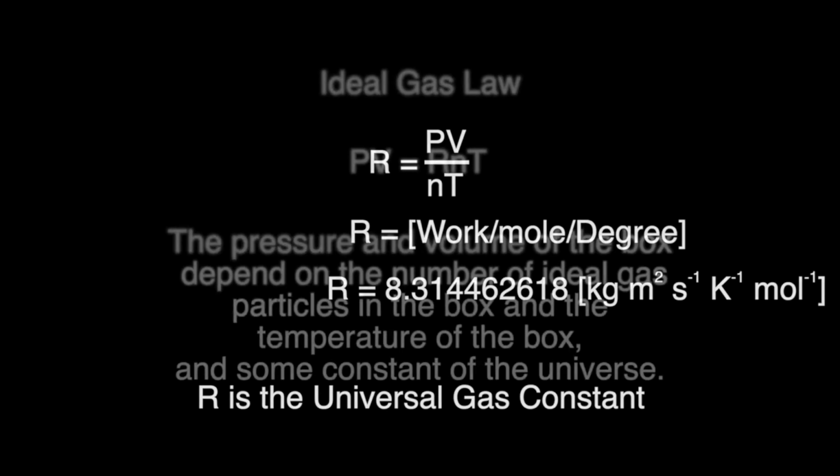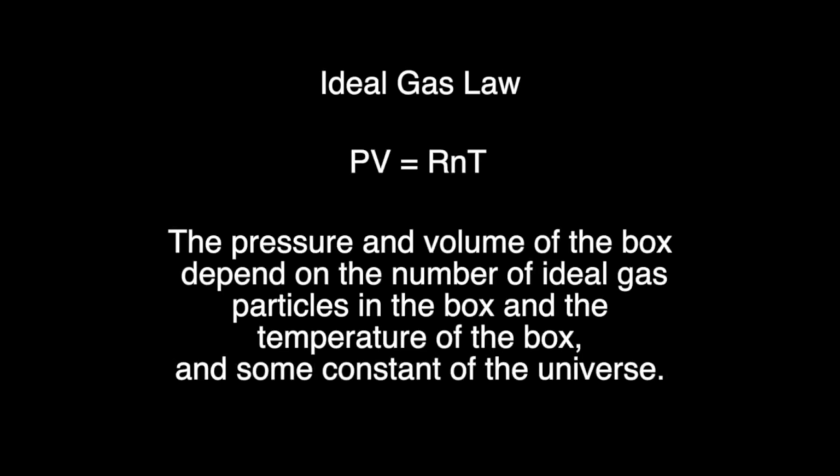The final formula, PV equals nRT, is called the ideal gas law equation. Simply, it says that the pressure and volume of a box depends on the number of ideal particles in the box, and the temperature of the box, and some constant of the universe.